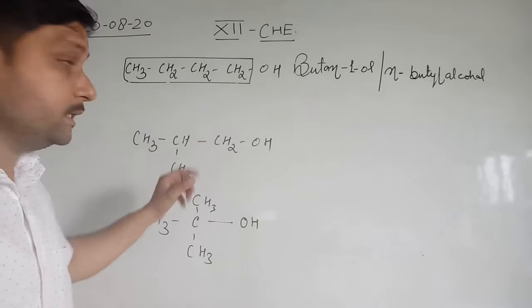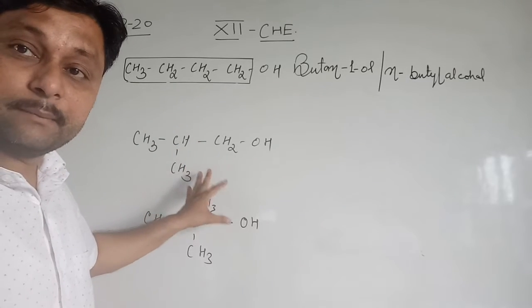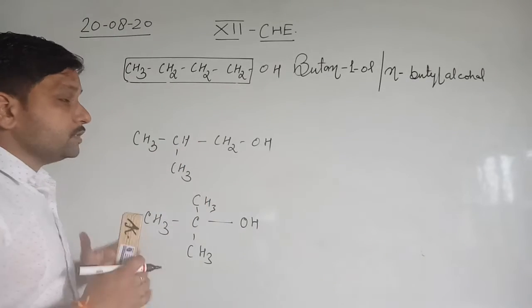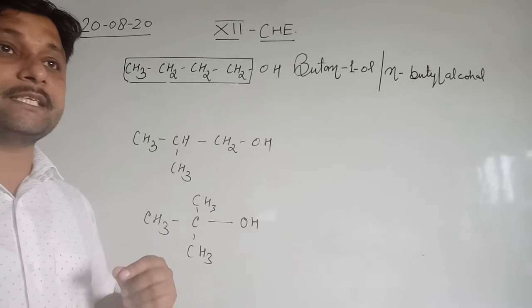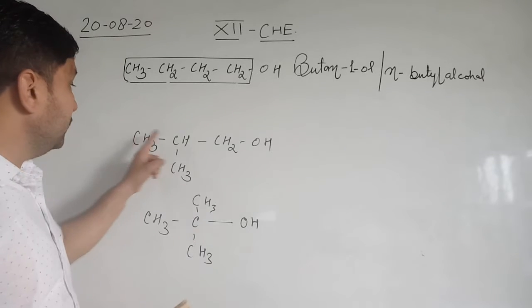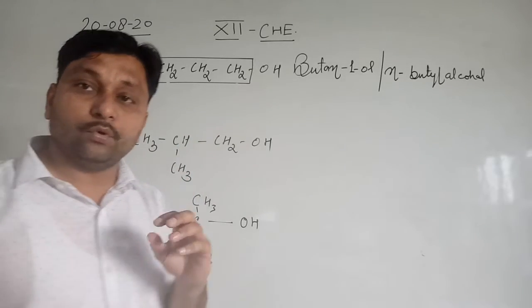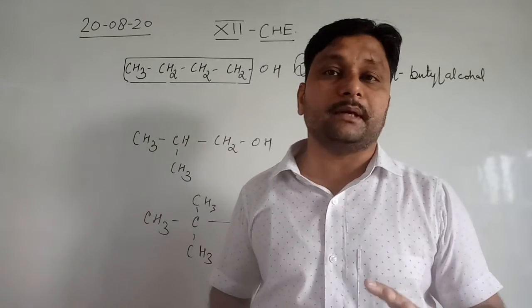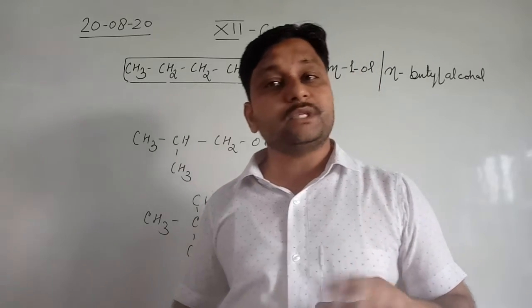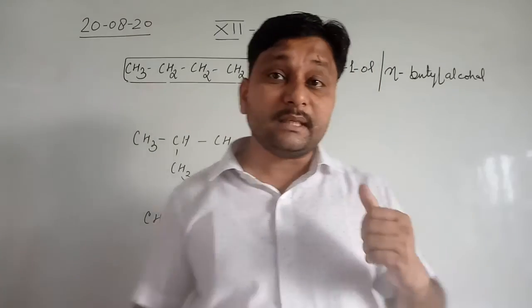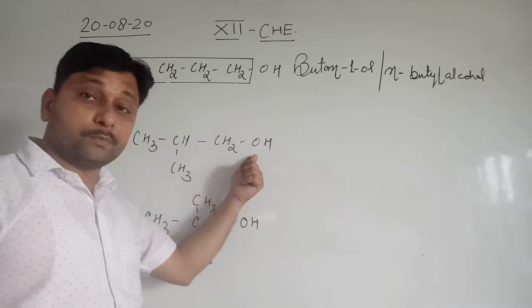This is the second one. See here, 4 carbon atoms, but first of all, see the longest carbon chain. Which one is the longest? 1, 2, 3, 1, 2, 3, 1, 2, 3. Means there are 3 carbon chains and all represent 3 carbon atoms. So we can choose any one of them, but see here, in this compound the OH group is also present.